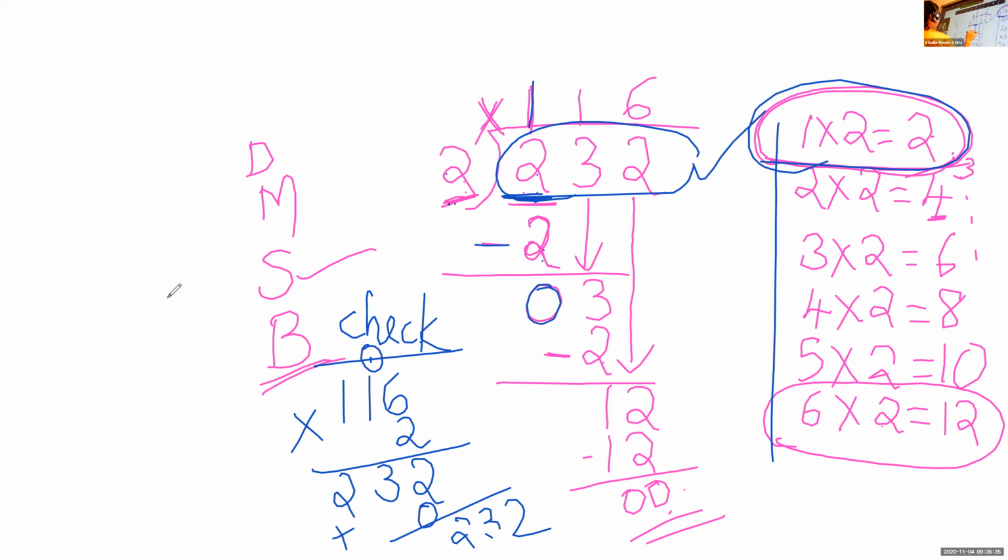Then I have to do bring down. Which is the number to be brought down? 3. Again, check in the multiplication table. I know 2 and 4, the 3 is between 2 and 4. But I cannot take the bigger number. So what will I do? I will take the smaller number.